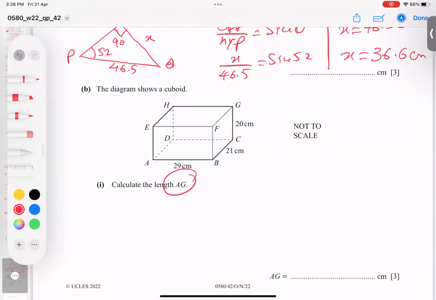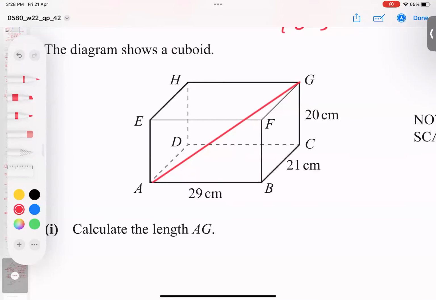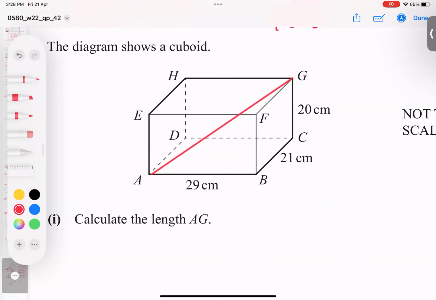Next, the length of AG in the cuboid. Where is AG? I show you, this distance AG. Whenever these kinds of questions come, what is the technique, students? I have to make one line on the floor. Which is the floor? Look, I show you, this is called the floor. So we are bound to make one line on the floor.